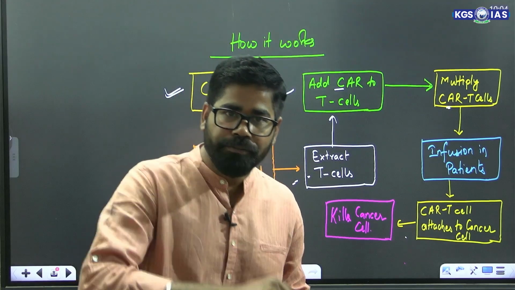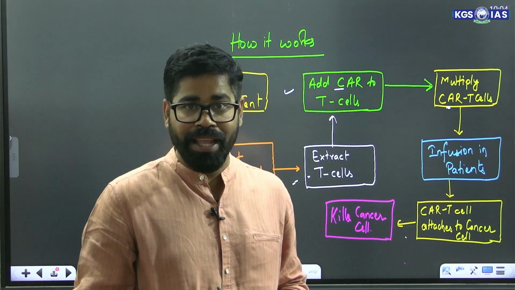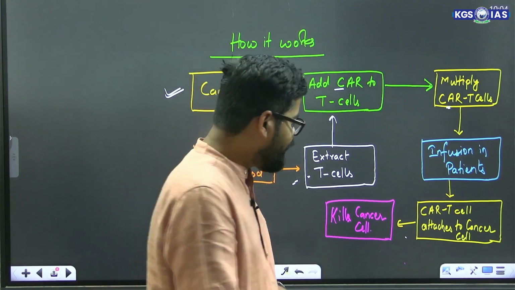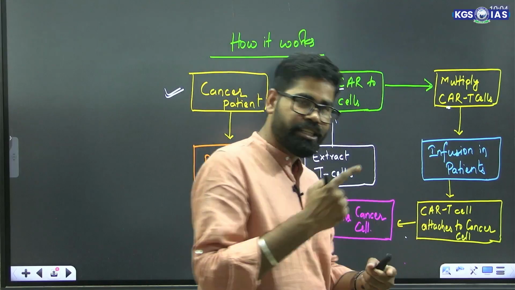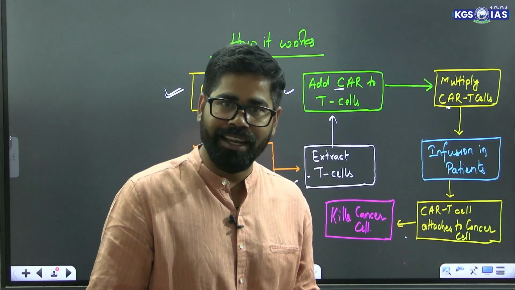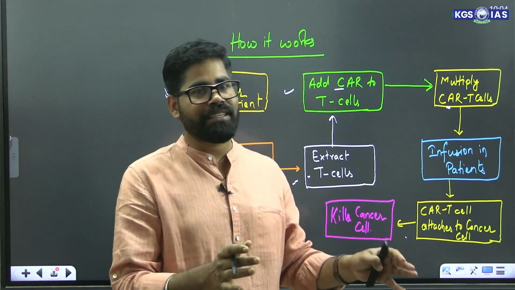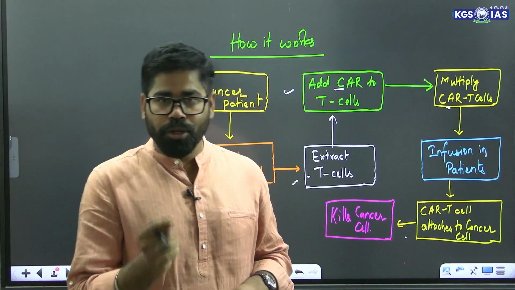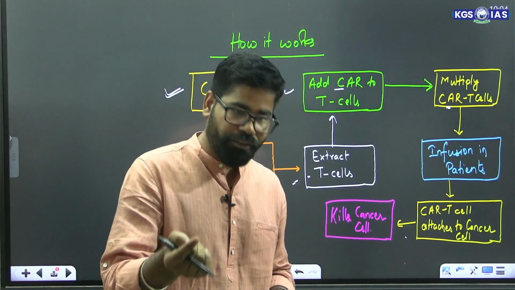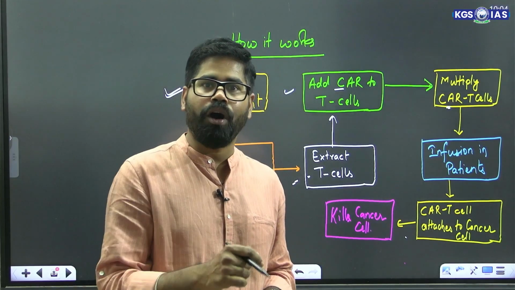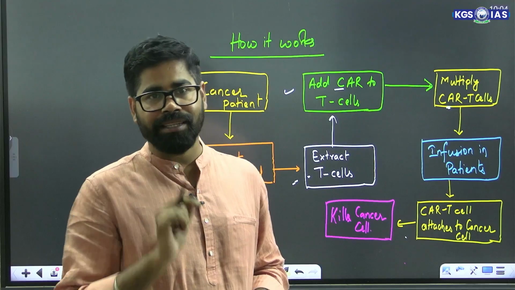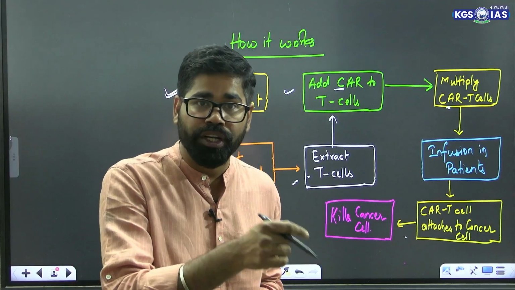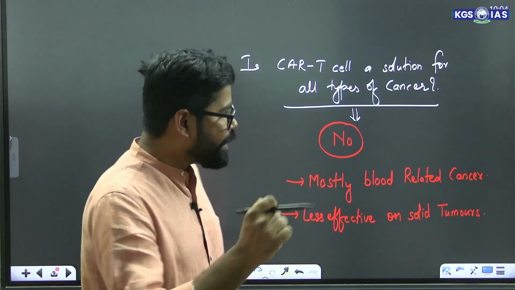After that, what we see is that the CAR T cell attaches itself to the cancer cell and then it kills that cancer cell. So CAR T cell is one of the options to eliminate cancer, one of the options to cure cancer.